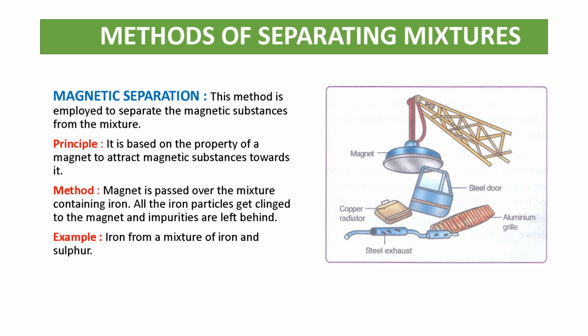So what is the principle? We know that a magnet attracts the magnetic substance. So it is based on this principle. Method: a magnet is passed over the mixture containing iron. All the iron particles get clinged to the magnet and impurities are left behind. Example: iron from a mixture of iron and sulfur. You can see in the diagram. This is the method of magnetic separation.